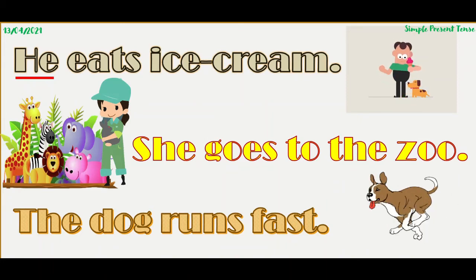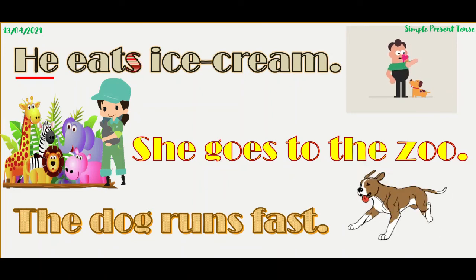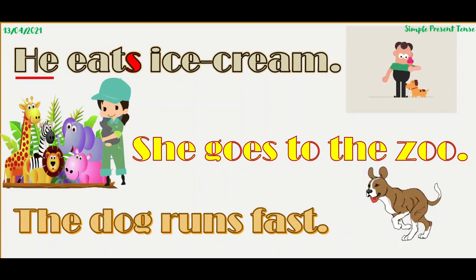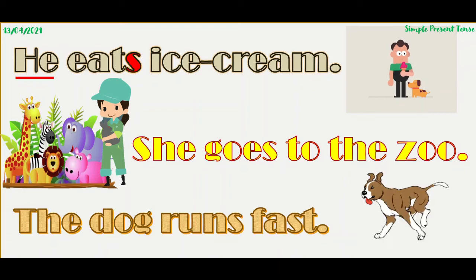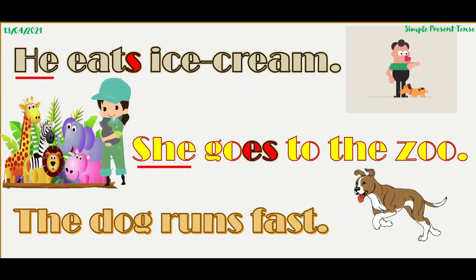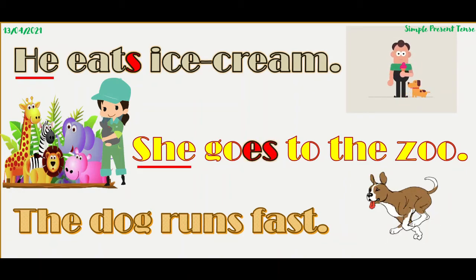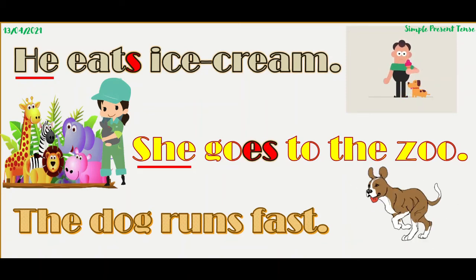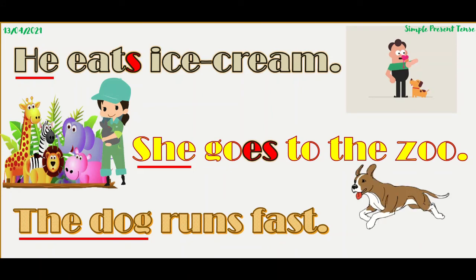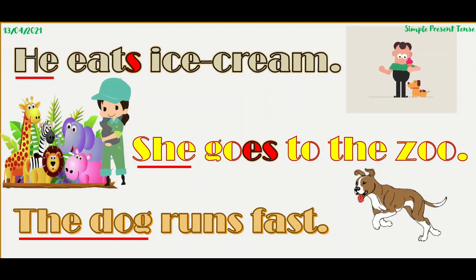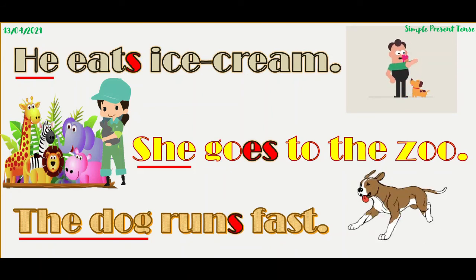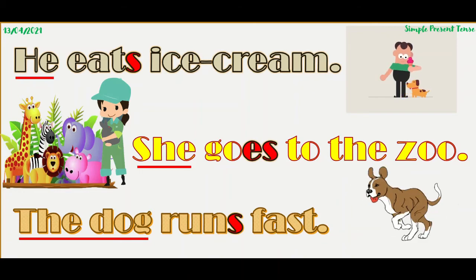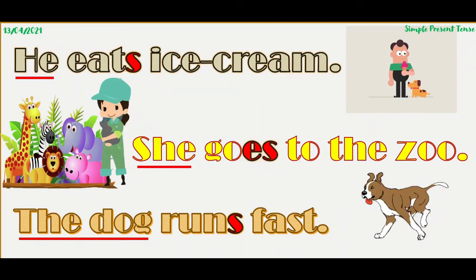So, with a single subject we use S with the verb, eats. She goes. She is representing a single noun, right? So, she goes. The dog, single noun, single subject. So, runs. We will use help of S or ES when there is a single subject.